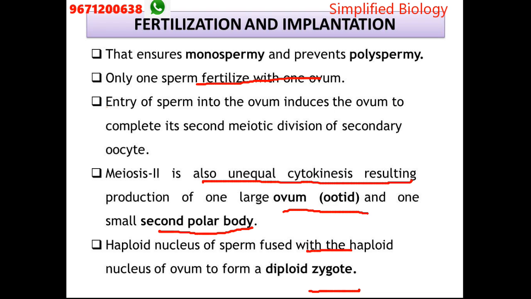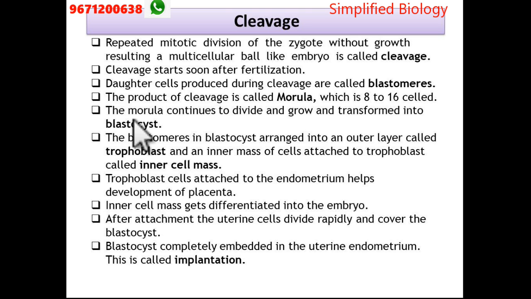When it starts to degenerate, what happens? The progesterone level is going to decrease. Suddenly the estrogen is also going to decrease. Clear? Remember one thing, progesterone and estrogen decrease simultaneously, and the FSH and luteinizing hormone are also decreasing. Okay, clear? Then the menstrual cycle is going to start, right?